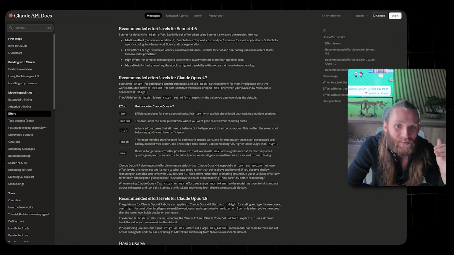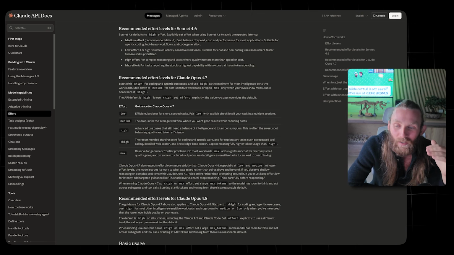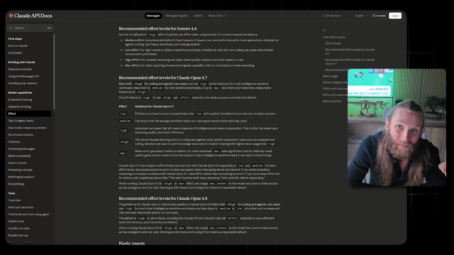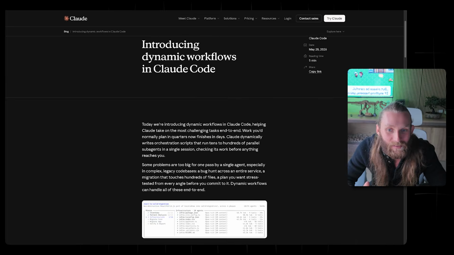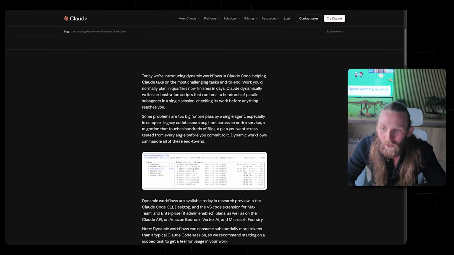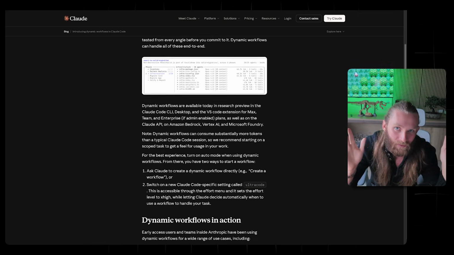The difference between low and high and extra high in this model feels like a completely different version of Opus. So for simple tasks, you're going to want to dial it down to the low and medium settings. For complete agentic runs, you're going to want to push it up to high and even extra high. This is the single biggest lever that you have right now. Second is going to be dynamic workflows, right? Type /workflows in Claude Code, and you're going to unlock multi-step autonomous execution for very large scale problems. I'll cover this in its own video.